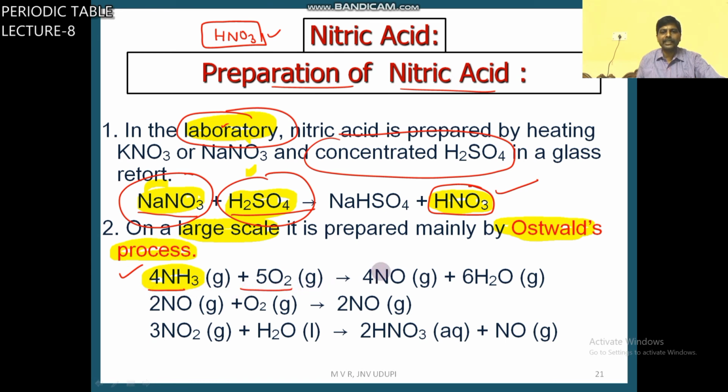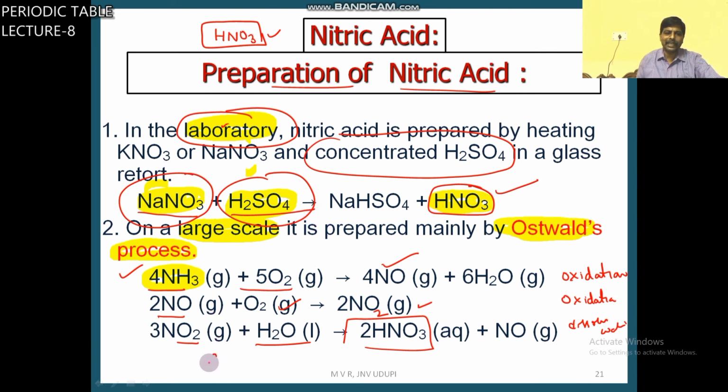Ammonia oxidation gives NO. NO is further oxidized to NO2. NO2 dissolved in water gives HNO3. What are the steps? First step is oxidation, then further oxidation, and dissolving in water. So what is the principle involved in Ostwald's process? The principle involved in Ostwald's process is oxidation of ammonia.